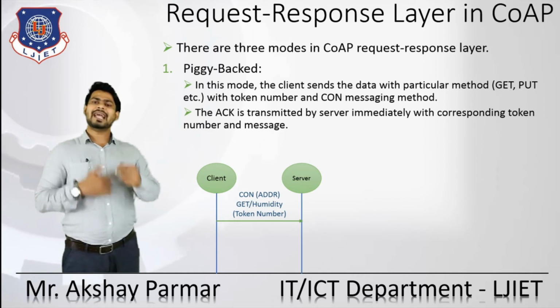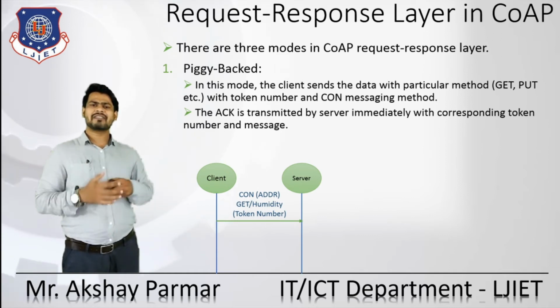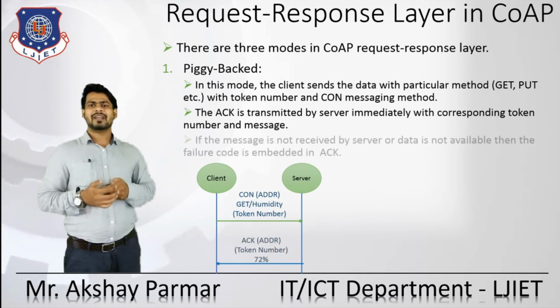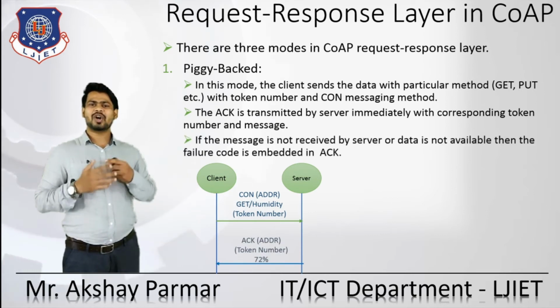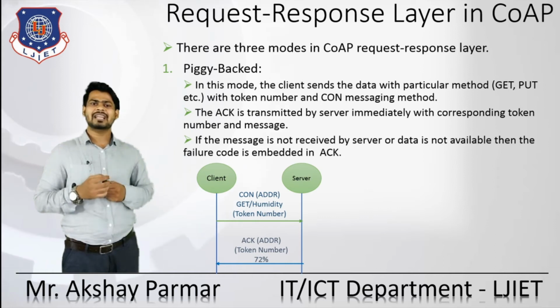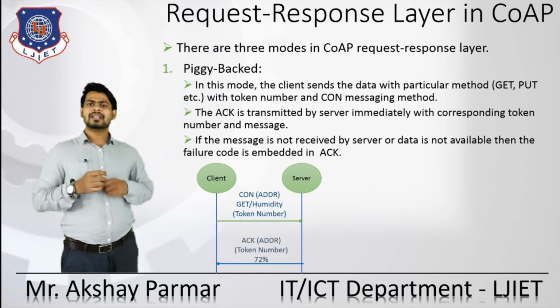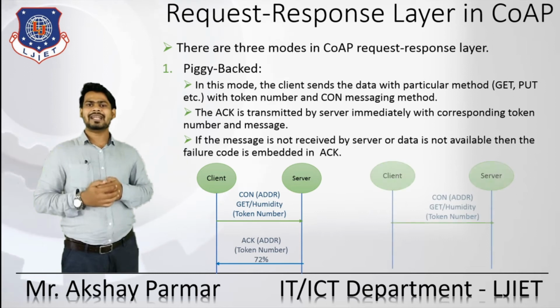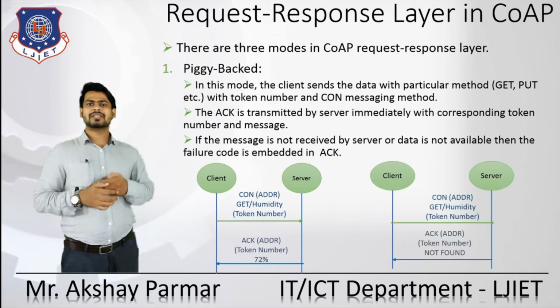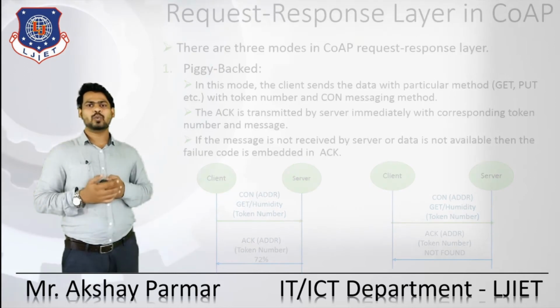If the message is not received by the server or the data is not available, then the failure code is embedded in the acknowledgement, right? So that's how piggyback works.